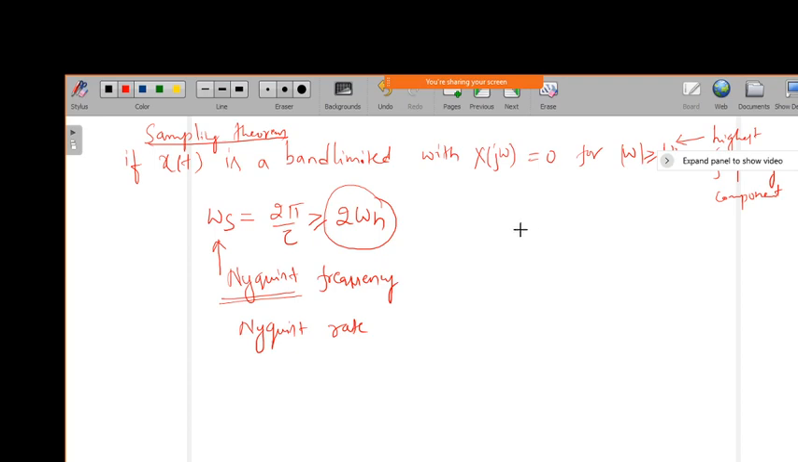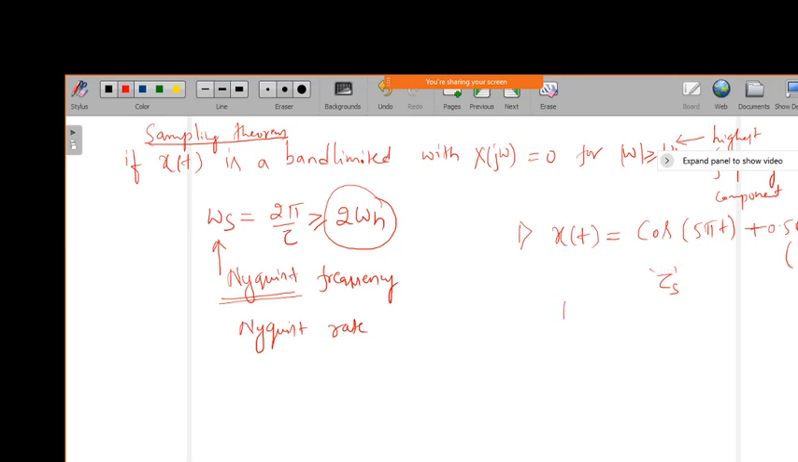So now if I take the example problem: I have the signal x of t, which is given by cos of 5 pi t plus 0.5 into cos of 10 pi t, which is ideally sampled with a sampling period of Ts. So now we need to define the minimum sampling frequency required, or the Nyquist rate which is required.